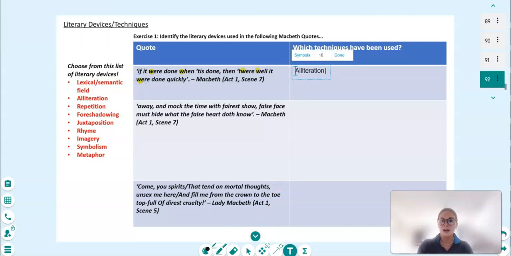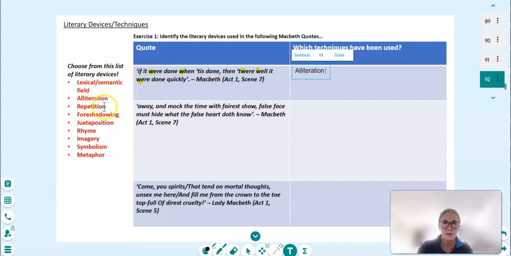Alliteration. Now, alliteration is usually used to create a sense of fluidity. And in this case, Macbeth is trying to figure out if it's the right decision to go ahead with this murder of the king. So potentially that fluidity here is his kind of racing thoughts. It's his racing, intrusive thoughts trying to decide if this is the right thing to do or not. Let's go through a few more. Let's see what else we have.